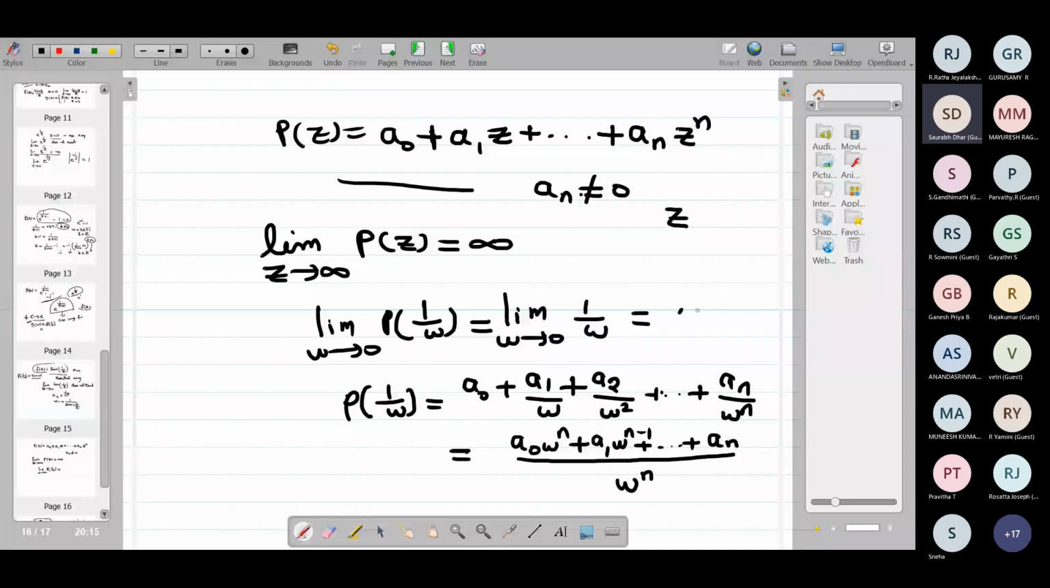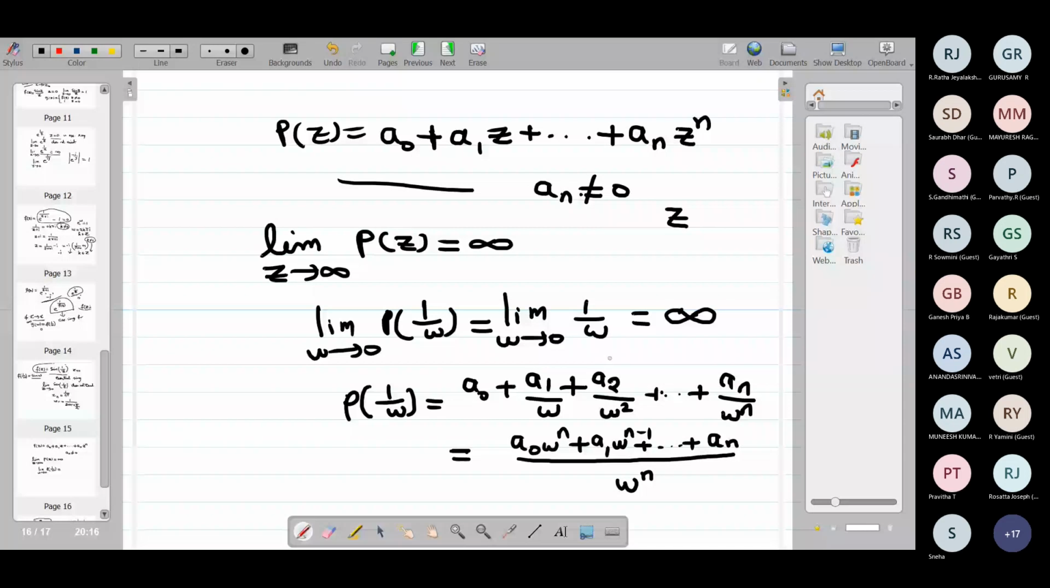So can I say that p of 1 by w is analytic at 0, yes or no? It has a pole of order n. So it is not analytic. So the statement that any non-constant polynomial is analytic at infinity is wrong.